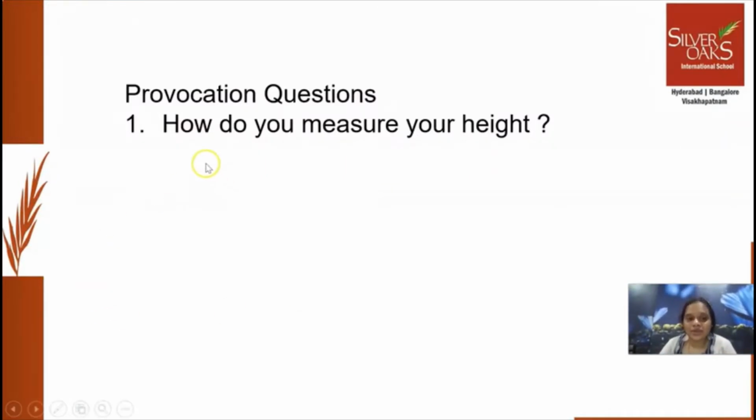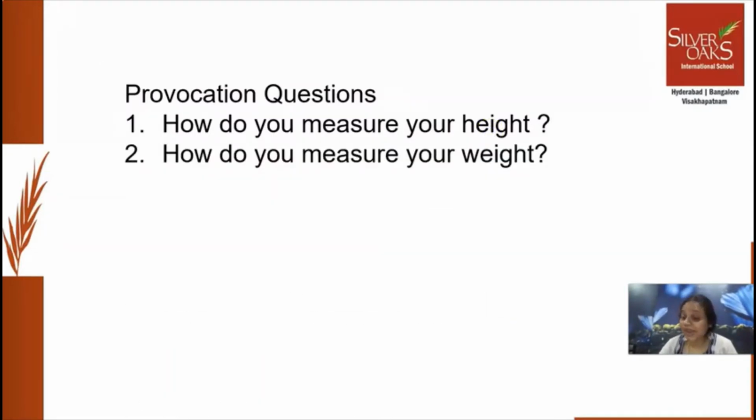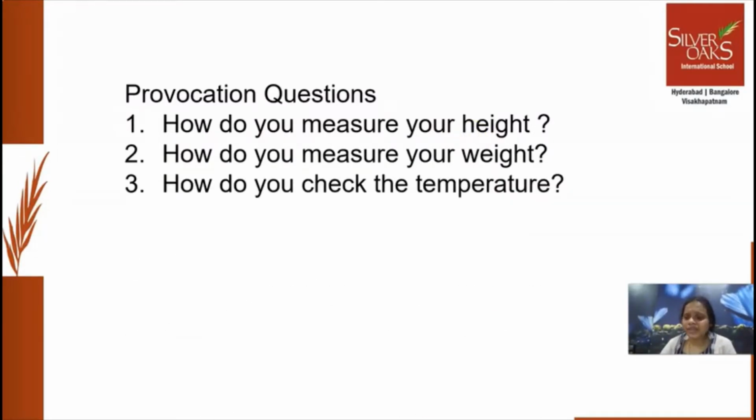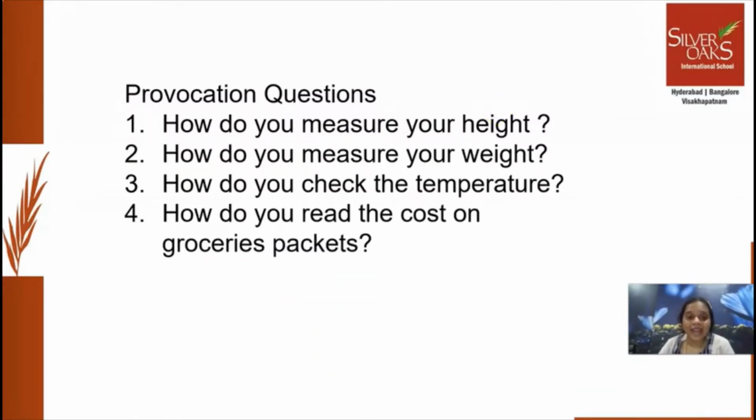So here is the first question. How do you measure your height? Height, how do you all measure? I can hear the answers. How do you measure your weight? Your weight. And next, how do you check the temperature? Am I going to check like this? This is one way and there is something else. We'll see them. And how do you read the cost on grocery packets? How do we read? Let's see them. So I'm going to answer all these questions further on.